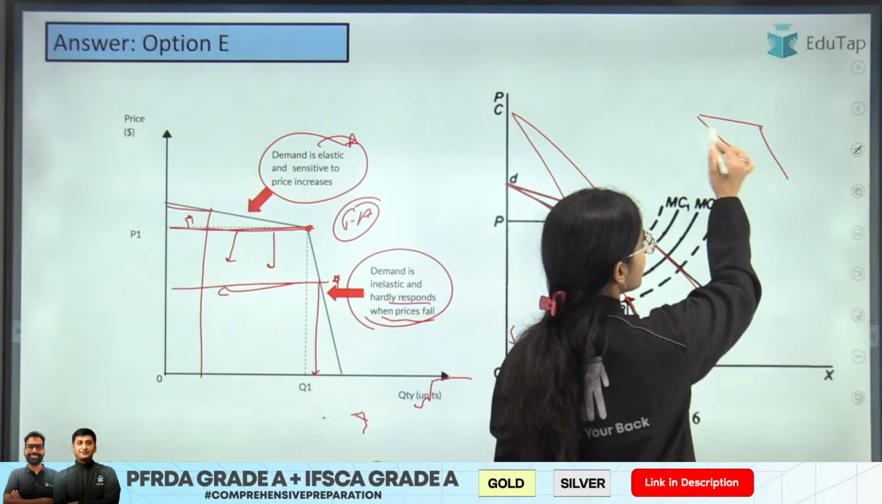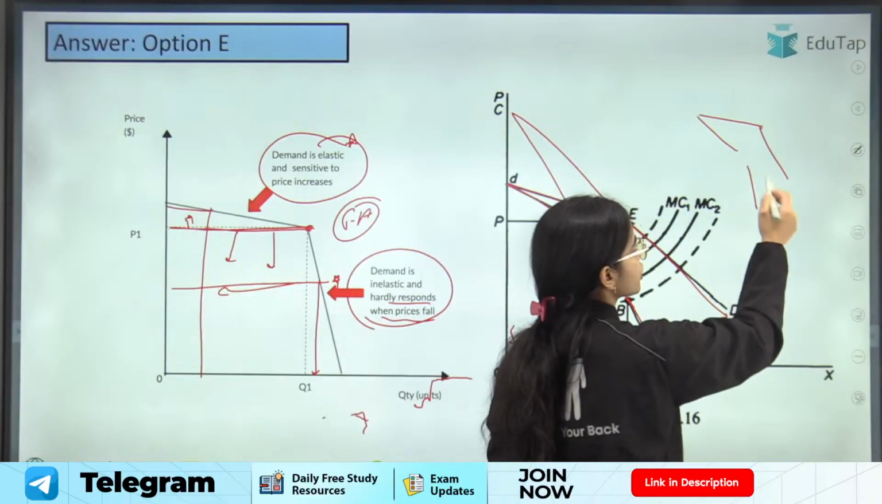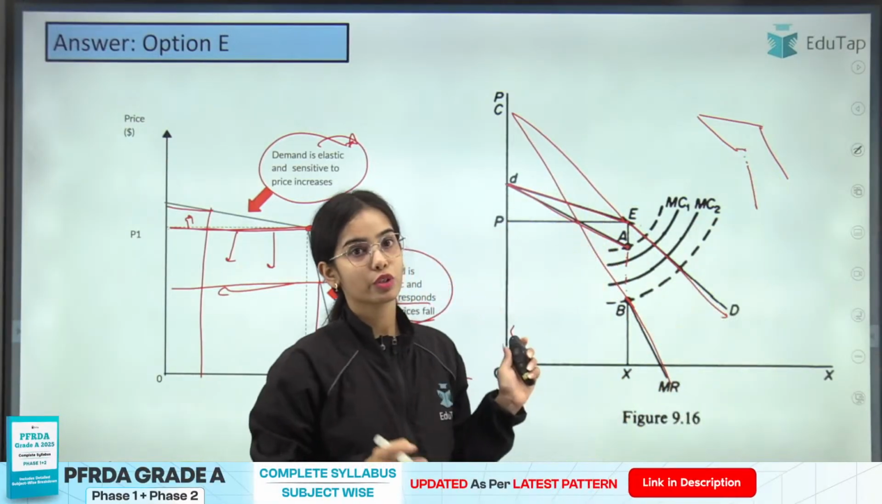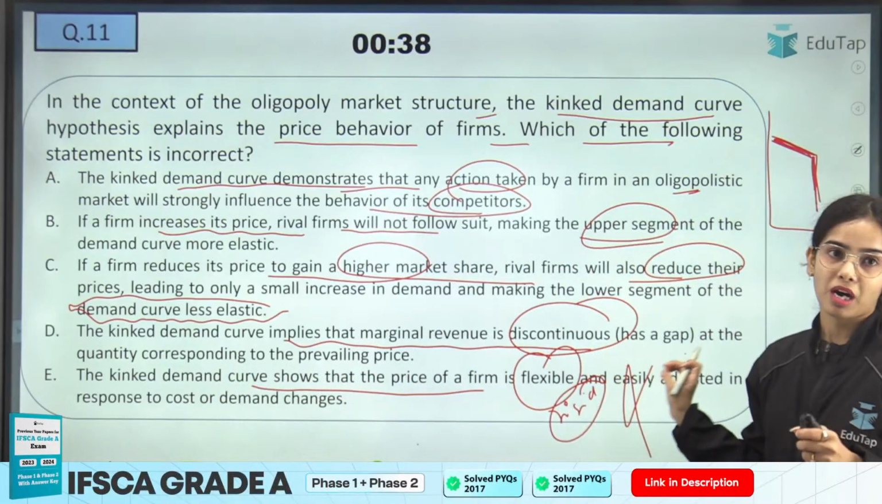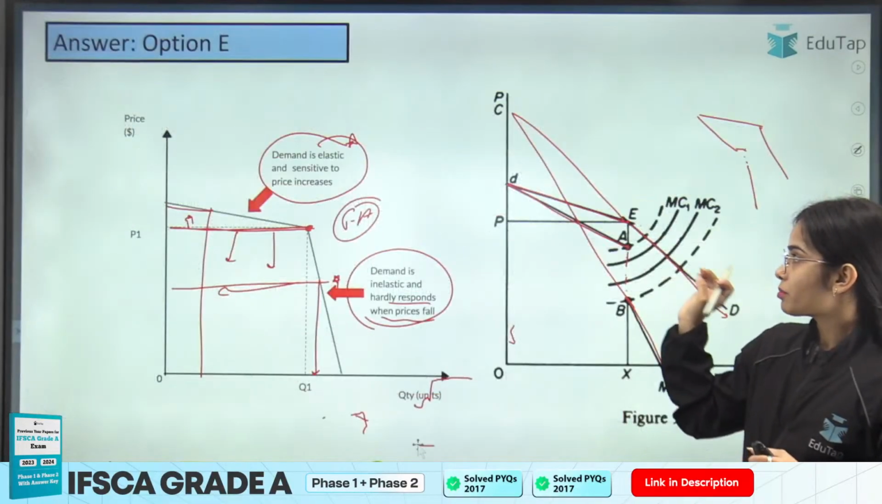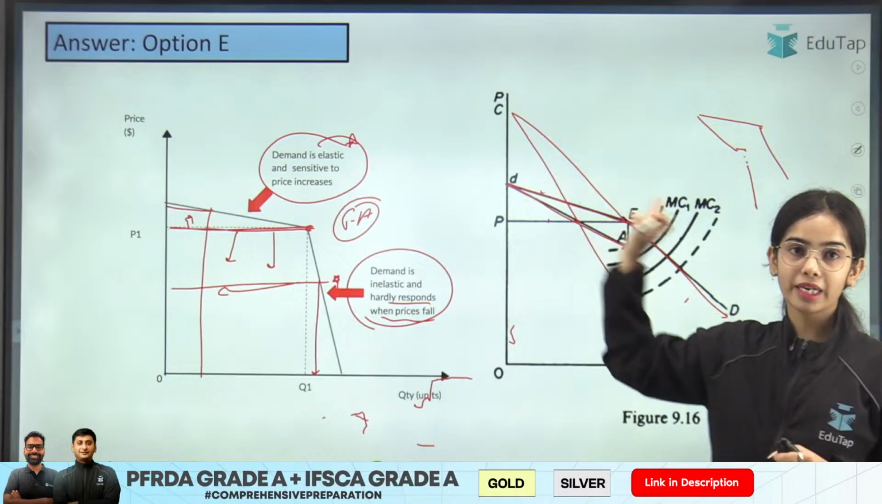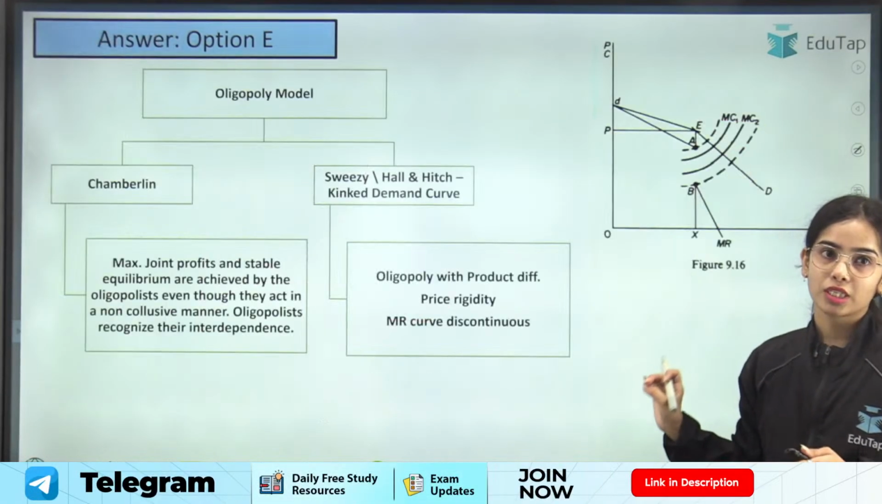The upper demand curve will have a separate marginal revenue curve, and the lower demand curve will have a separate marginal revenue curve. So there is a break between the two marginal revenue curves. That's why it is said that the marginal revenue curve is discontinuous in the kinked demand curve, because the demand curve has two kinds of elasticity, elastic demand and inelastic demand. So they will have different marginal revenue curves. Okay, so this is the idea.